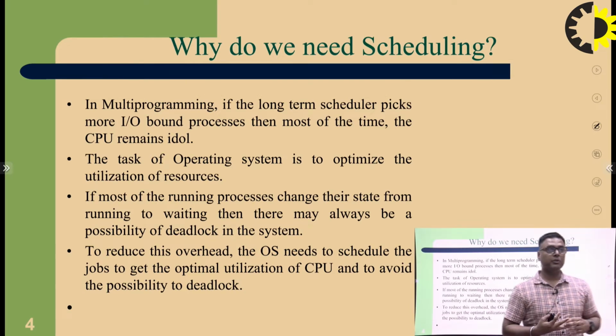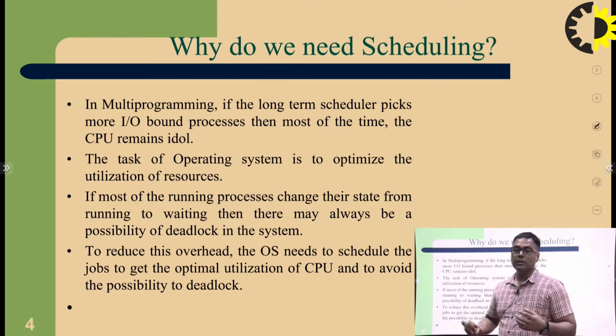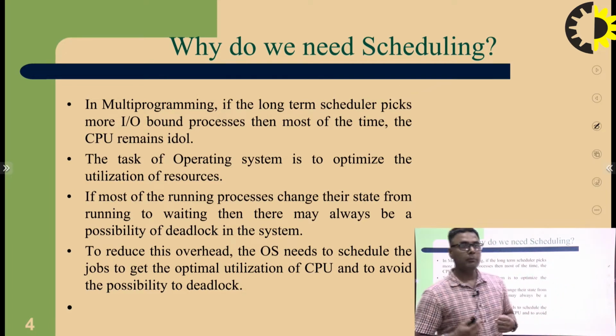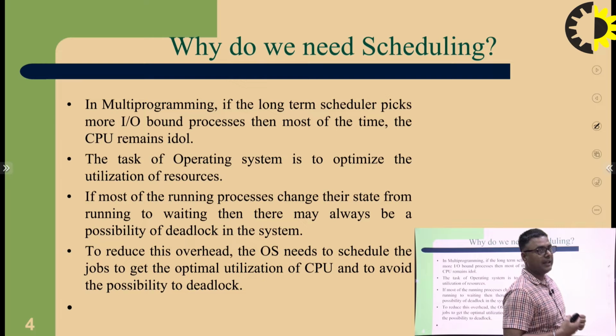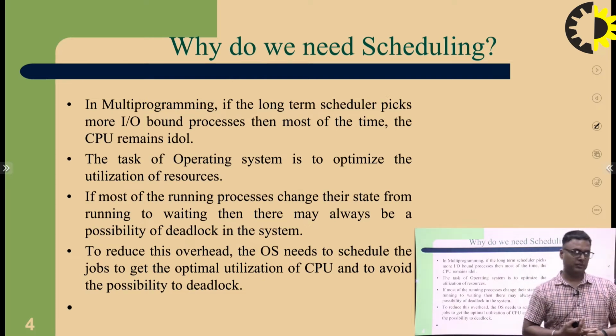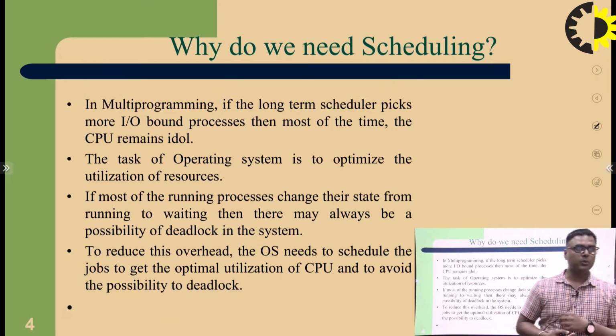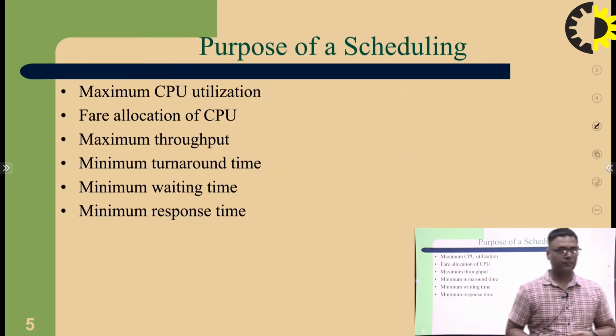Another point is that the operating system must optimize the utilization of resources. Next, a running process changes its state from running to waiting, and there is always a possibility of deadlock, because a running process holds the resources while another process is in a waiting state. In that case, most of the time a deadlock condition is created. So all these problems are reduced through the CPU scheduling process.